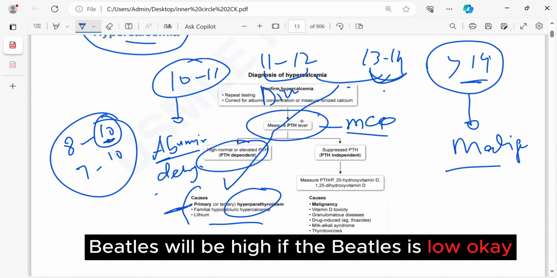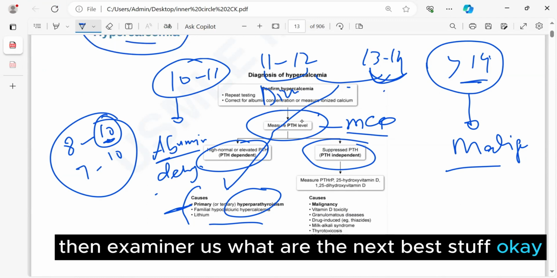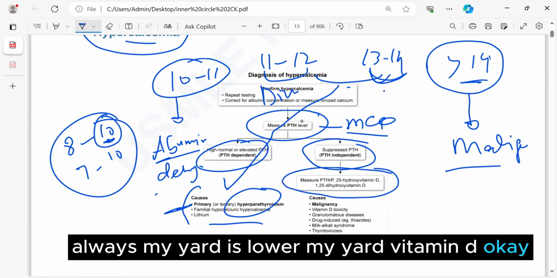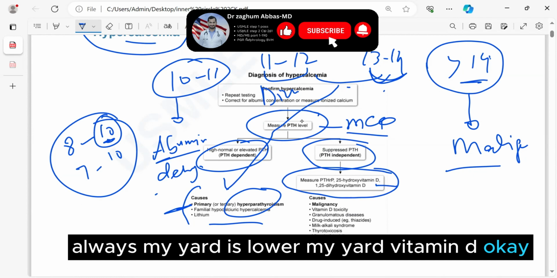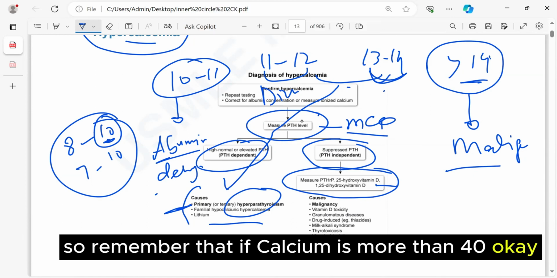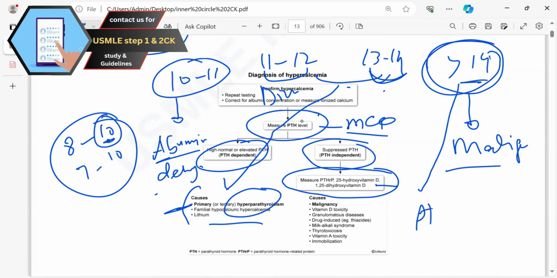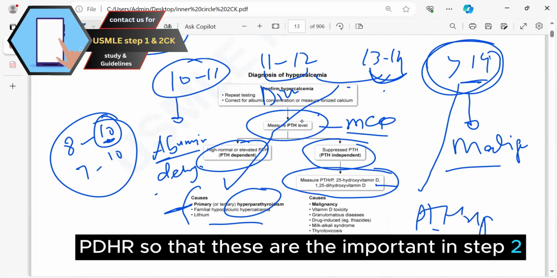In this case PTH will be high. If the PTH is low, what is the next best step? Again, if the PTH level is given as decreased, then the examiner asks, what is the next best step? Always measure these levels: vitamin D, 25 vitamin D, 125 vitamin D, and PTHrP. Remember that if calcium is more than 14, directly measure the PTHrP. These are important MCQs.